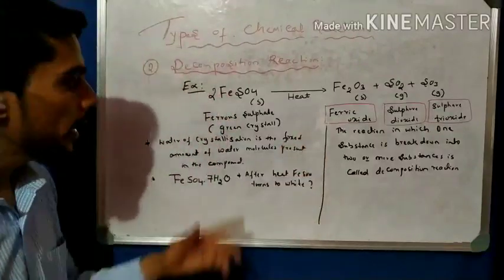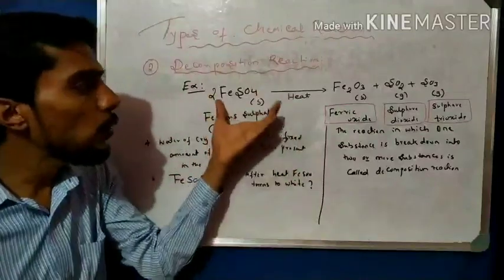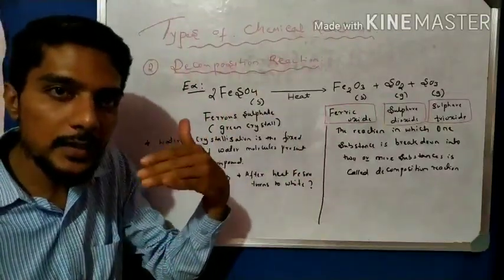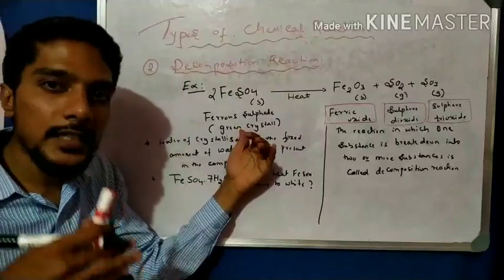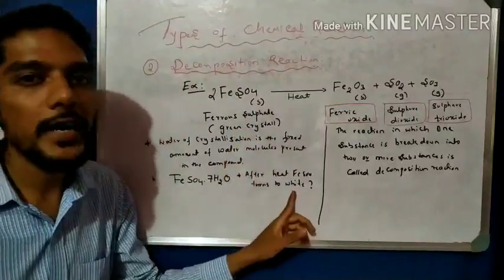Big question mark. It is actually green in color. When we start heating in a test tube, as the temperature increases, the green color slowly disappears and the substance converts into white.